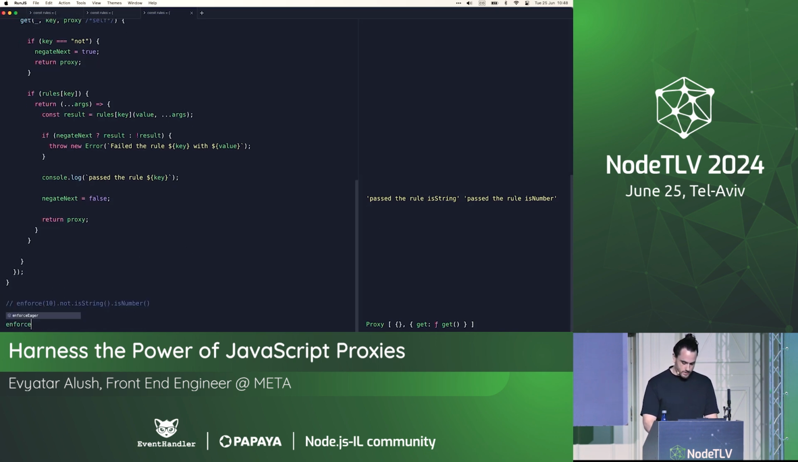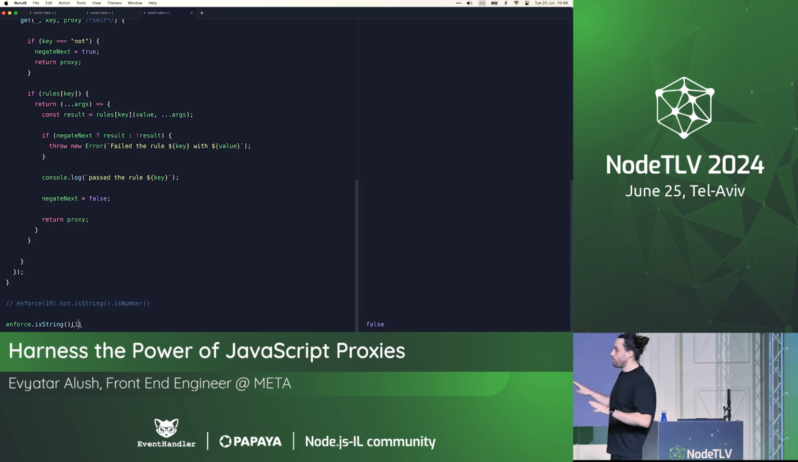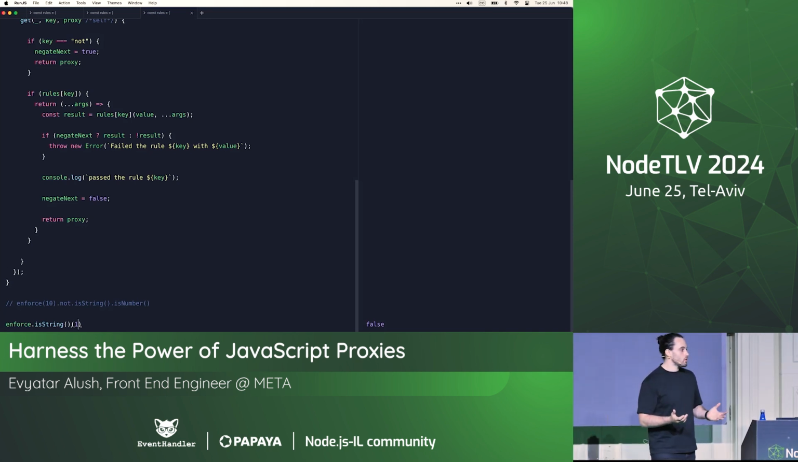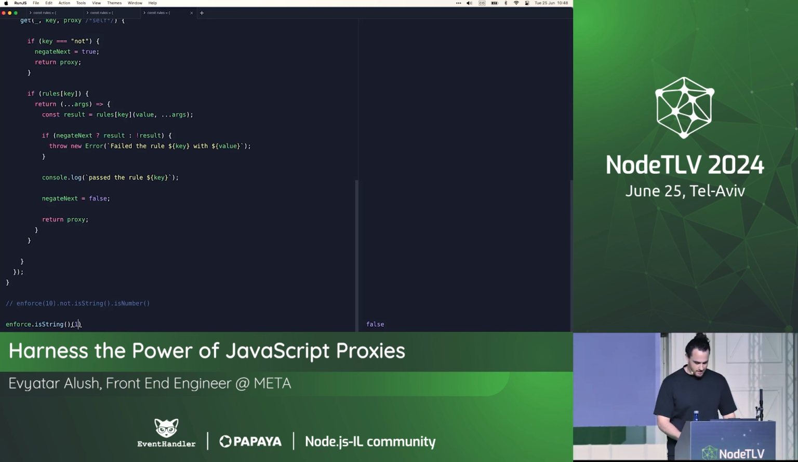So let's do enforce is string, and we're getting a function back, which is what we're expecting. And what we're trying to do now is, for example, my name. And it's a string, but let's try something different. So for example, a number, and we're getting false. Okay, so we have the basic operation of that part working. Now, how do we make it work in a schema? That's, well, easy, I think.